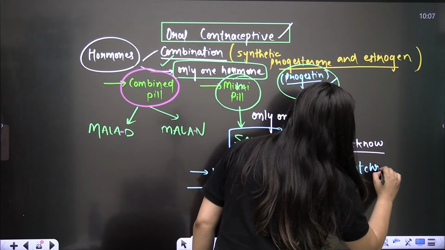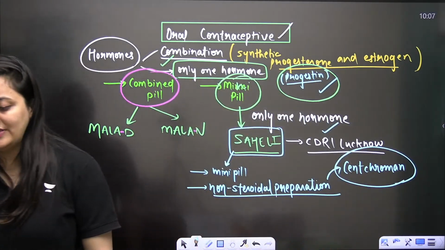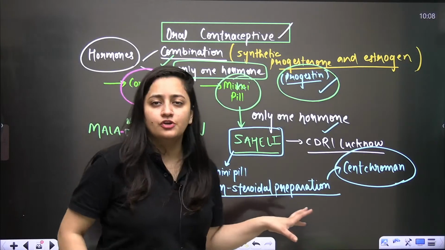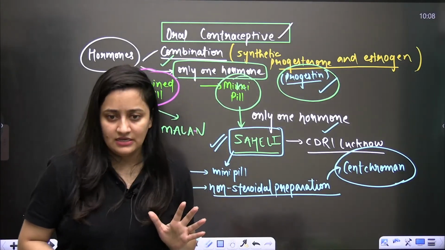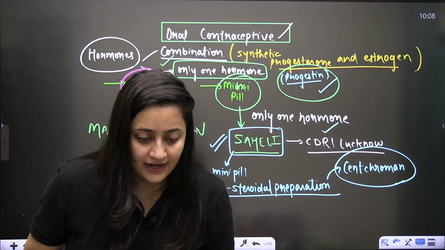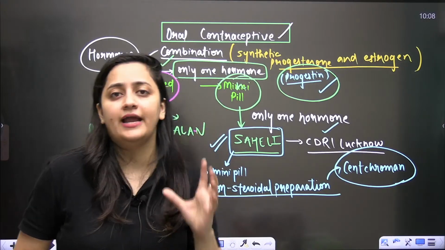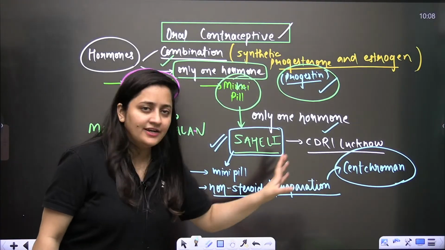So it is having that centromen. Centromen is used. There is another name for this chemical as well, centromen. Done, bache? Fine. So its preparation is non-steroidal. So it is the contraceptive method with the least side effects. That is why it is preferred. Okay, so mini pill, non-steroidal preparation, centromen is there.